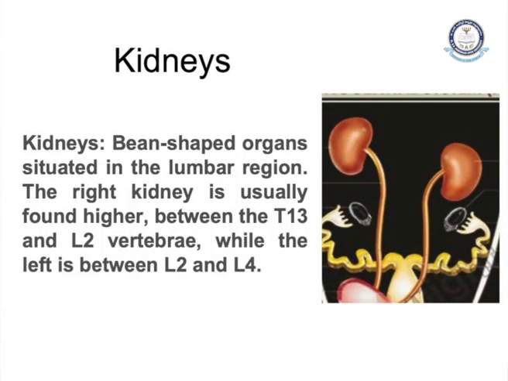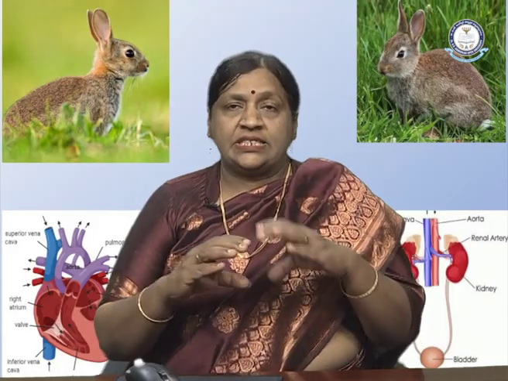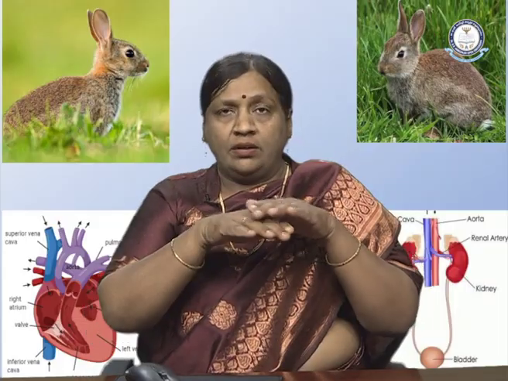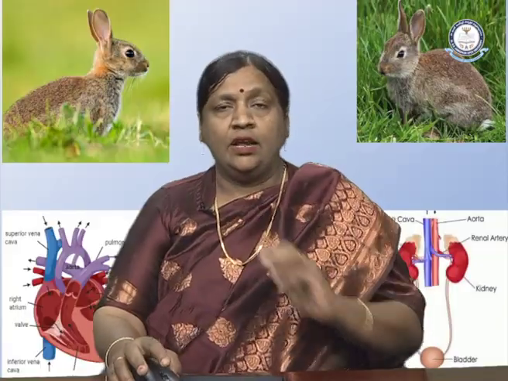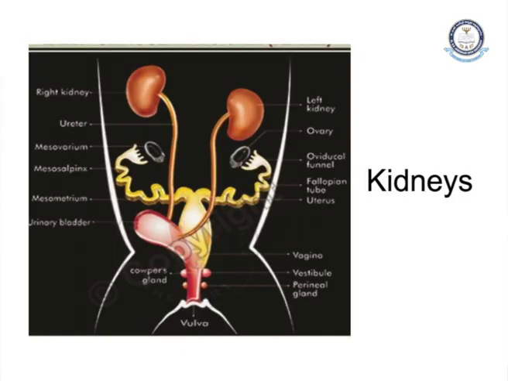Coming to the kidneys, as we are acquainted, they are bean shaped kidneys. These kidneys are present in the lumbar region. The right kidney is usually found higher, between the T3 and the L2 vertebrae, and the left kidney is a little bit lower, between the L2 and L4 vertebrae. So these kidneys are not equally placed; the right kidney is placed a little higher and the left kidney a little lower. We can see the structure of two kidneys followed by the ureter, urinary bladder, and then the urinogenital tract.